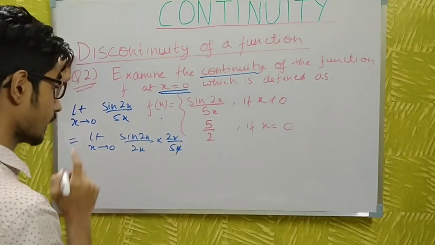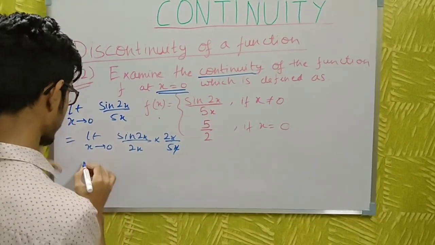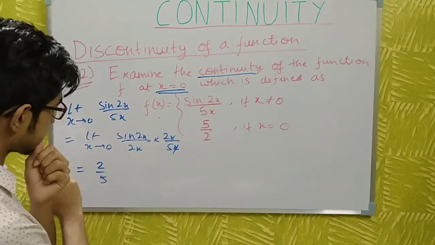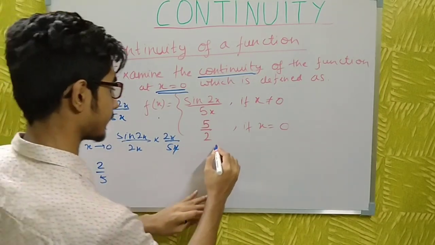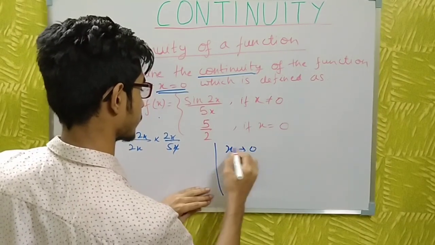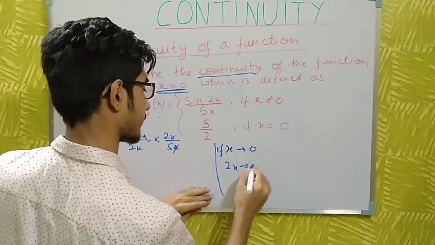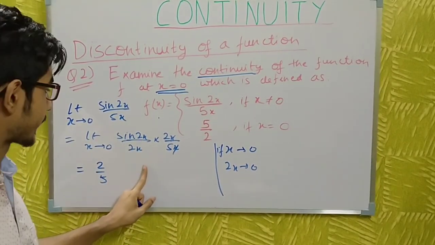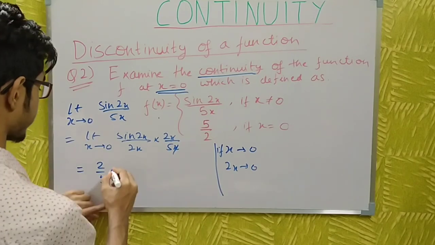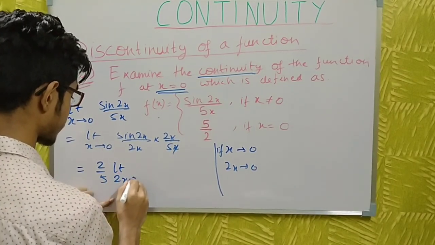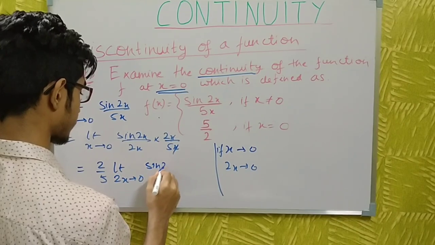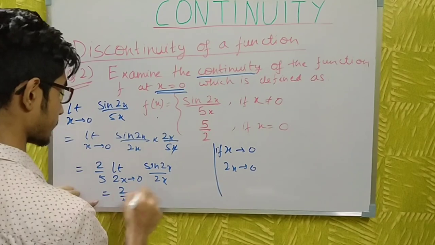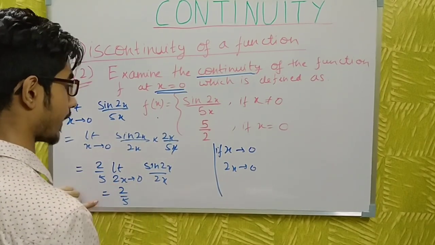Here x and x cancel, so I can take 2/5 out of the limit. If x tends to 0, 2x will also tend to 0, and sin 2x / 2x will become 1, so I can easily find the value of this limit. So the limit as 2x tends to 0 of sin 2x / 2x, which is equal to 2/5, as this one becomes 1.